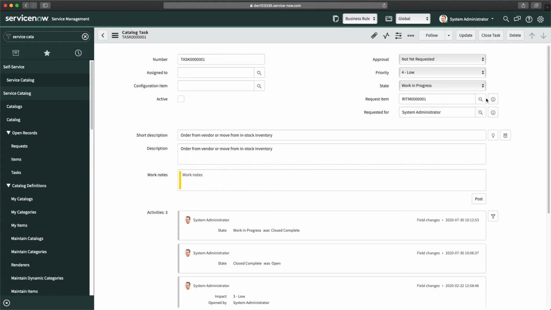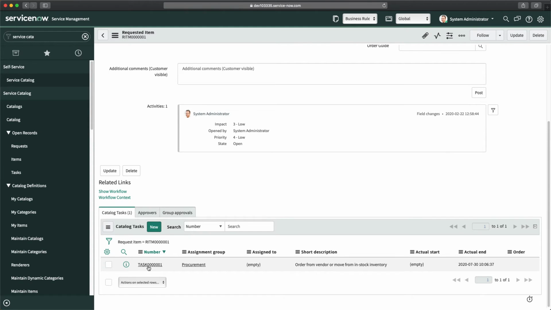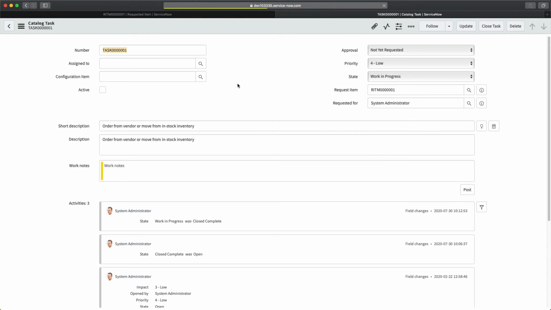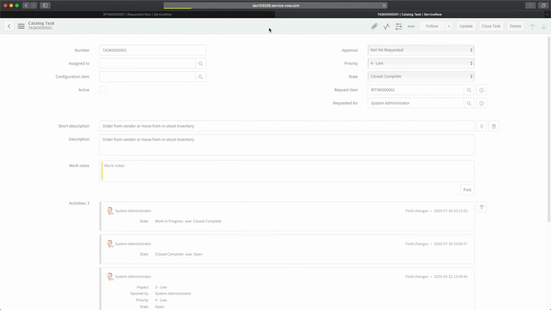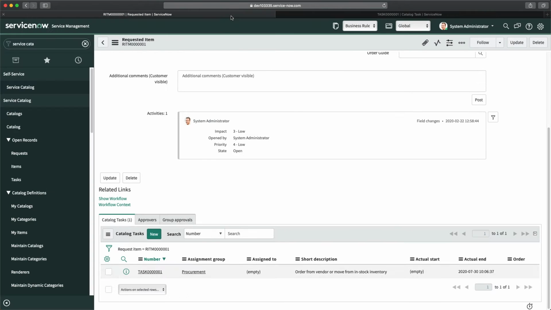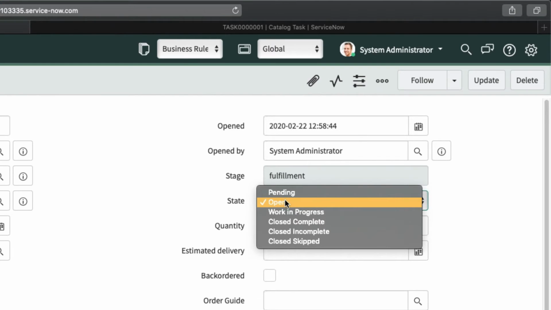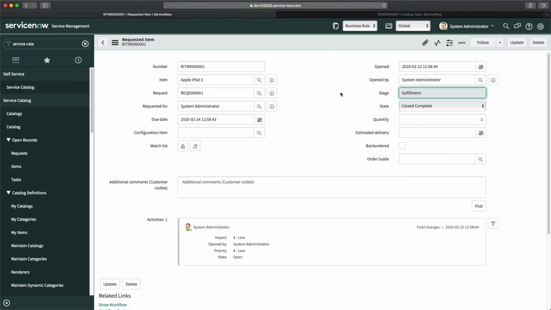So, if I go to the request item again, and go here and open that catalog task and I just make it closed complete. So whatever tasks we have for a request item, whenever those catalog tasks are getting closed complete, it should automatically update the value of the state field on the request item as closed complete. So this is the requirement, the scenario 3 we are talking about.